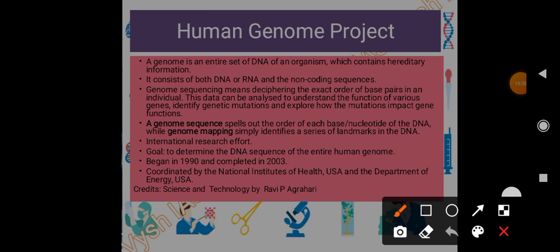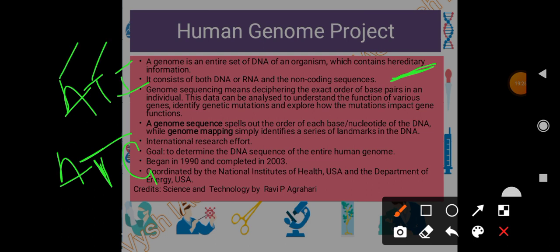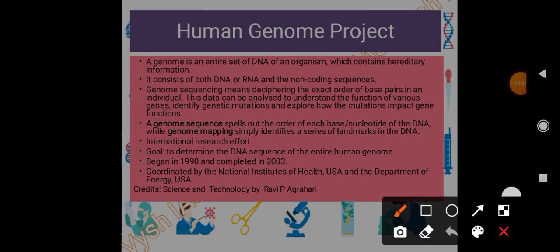Then genome sequencing means deciphering the exact order of base pairs. Base pairs means whether adenine is present. I mean, like see this, ATG, ATC, ATT, like that it is. So adenine, thymine, or adenine, thymine, guanine, or cytosine, guanine, like that. So this thing is called base pairs. Base pairing. So that base pairing, what is the exact order? That has to be deciphered in the genome project.